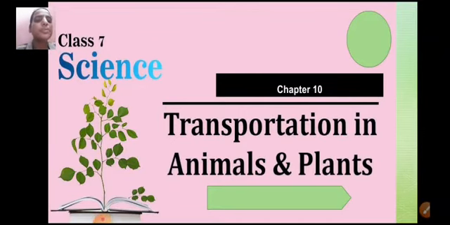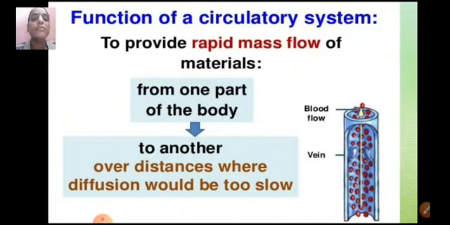We are studying transportation in animals and plants. We have already seen transportation in plants. Now we are going to start transportation in human beings. The transport system in human beings is also known as the circulatory system.